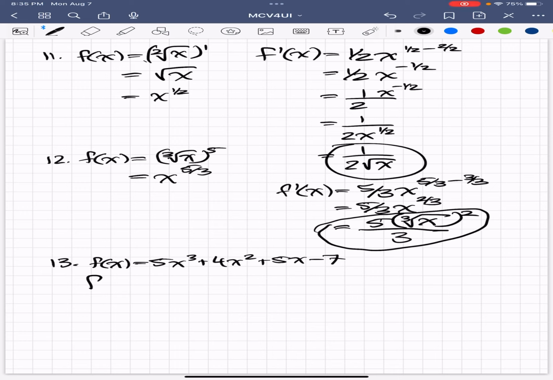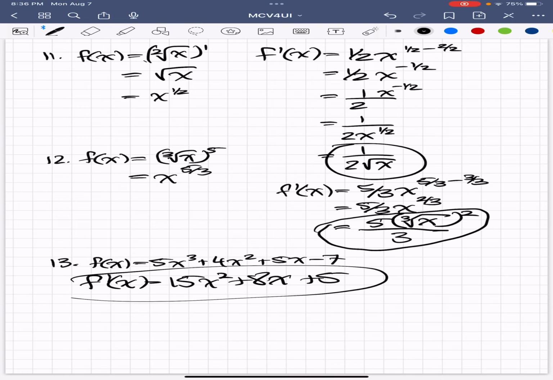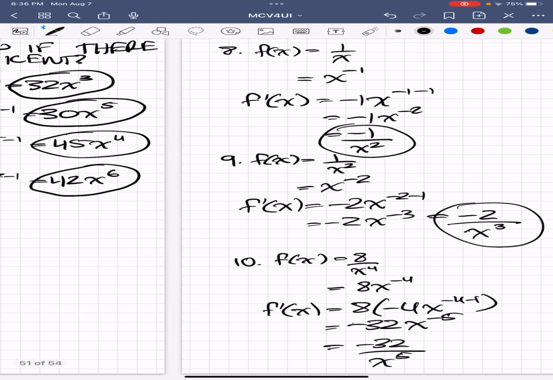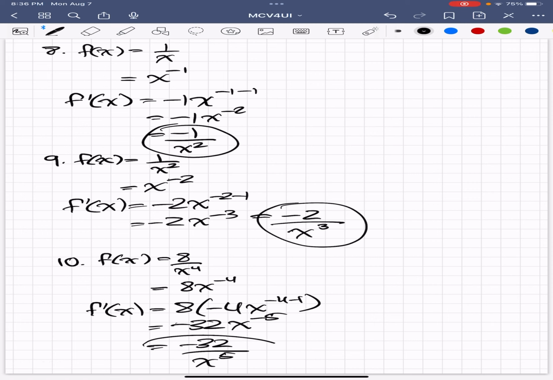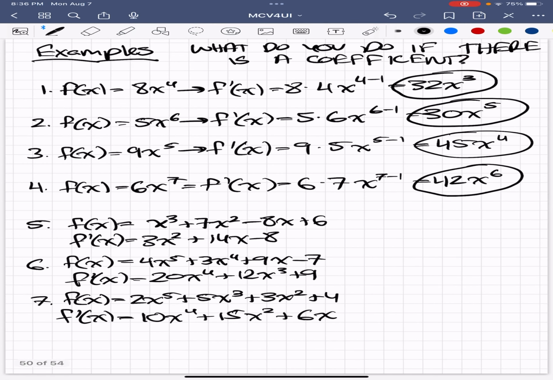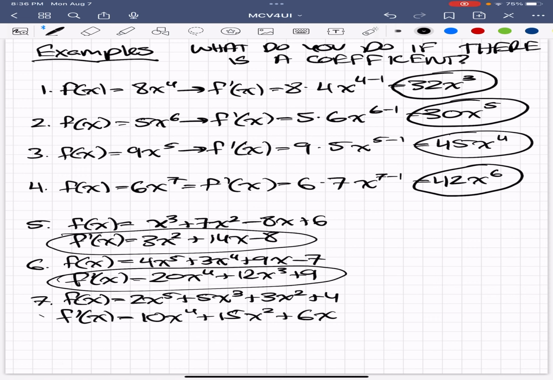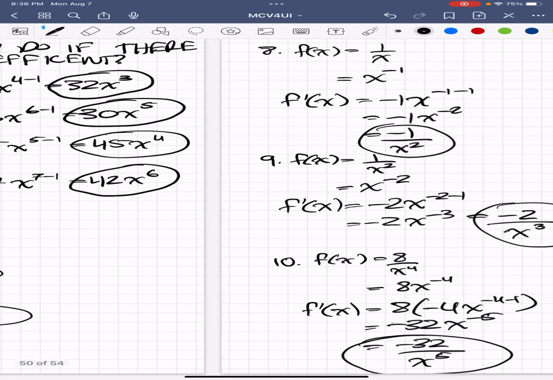Okay. So the derivative, 15x squared plus 8x plus 5. Hold on for a second there. Just circling my answers.